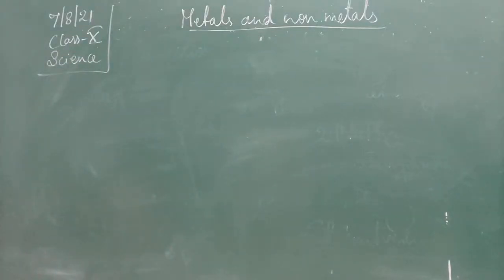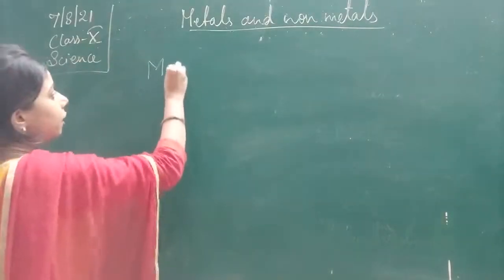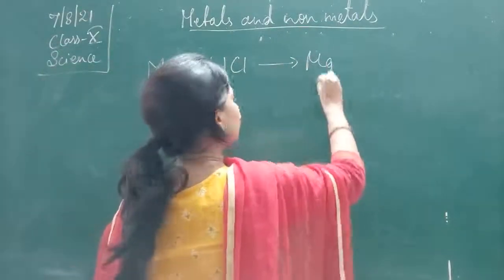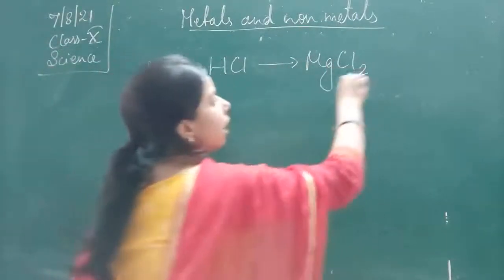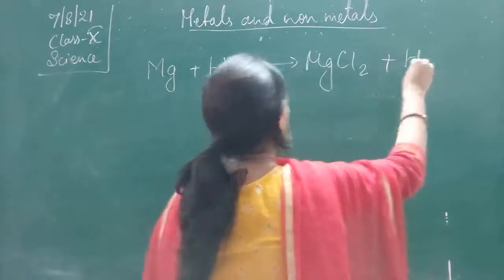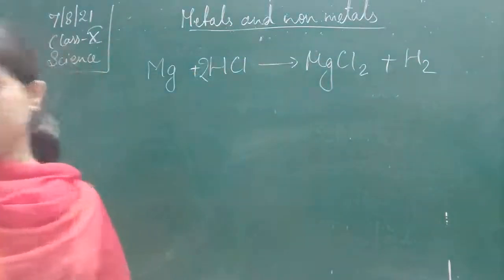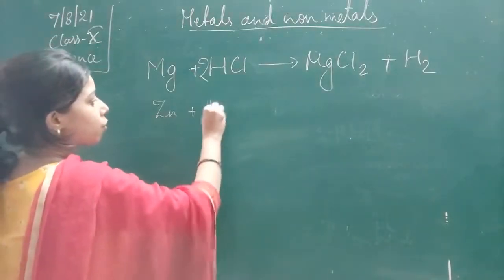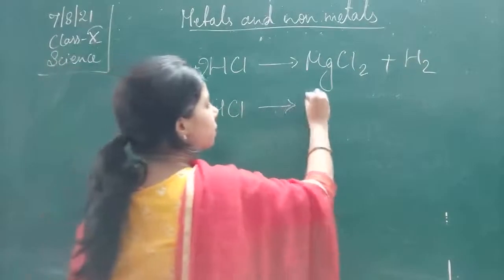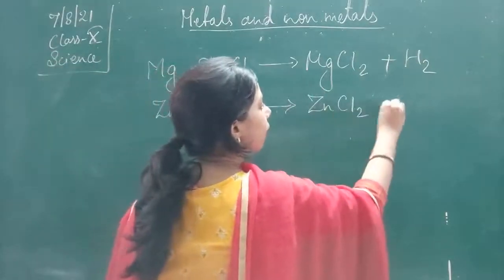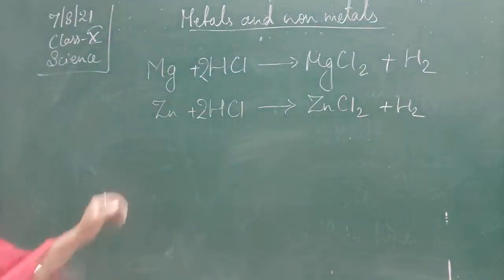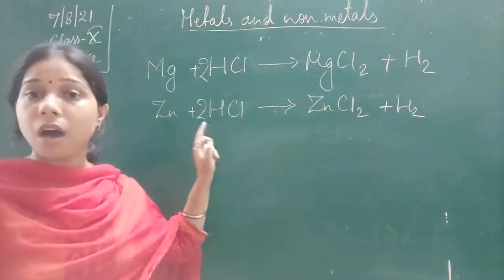We can write here, suppose magnesium is there. Magnesium reacts with the hydrochloric acid to form MgCl2. A vigorous reaction will occur here, students, and H2 is released along with it. It will be 2HCl, right? The same thing with the zinc also. Zinc reacts with the hydrochloric acid to form zinc chloride ZnCl2, and H2 is again released here. So we can say the reaction happens here also because zinc is more reactive than hydrogen.